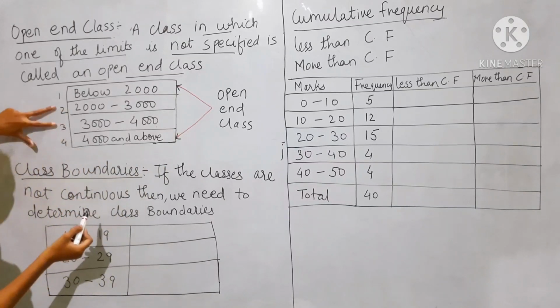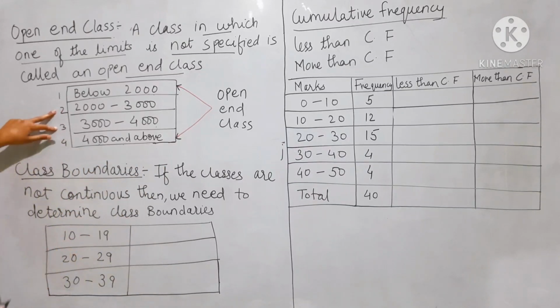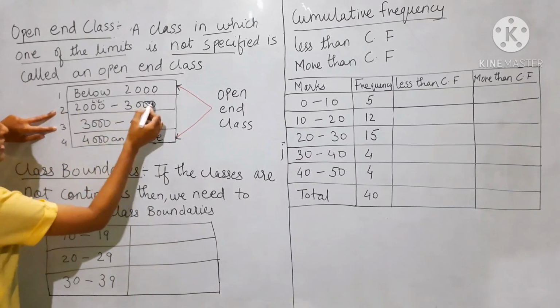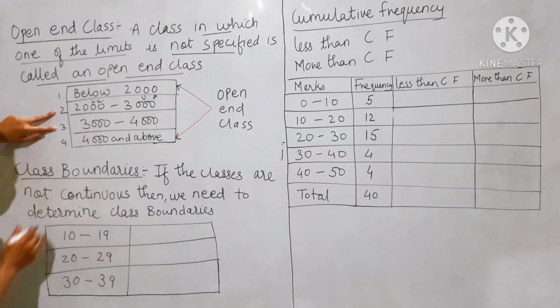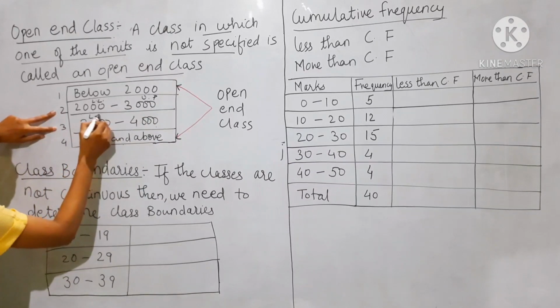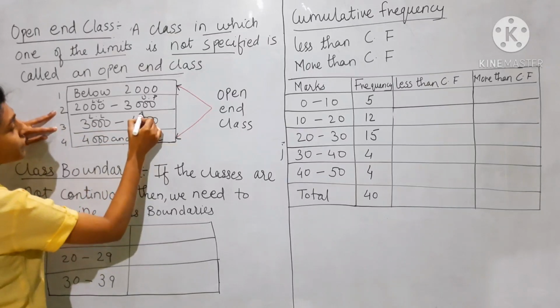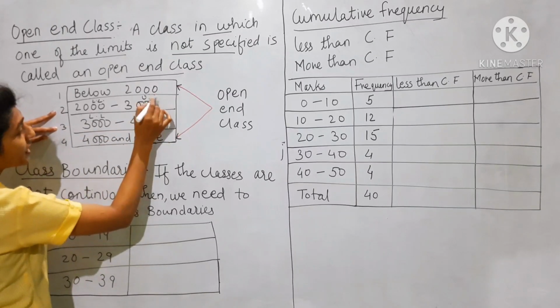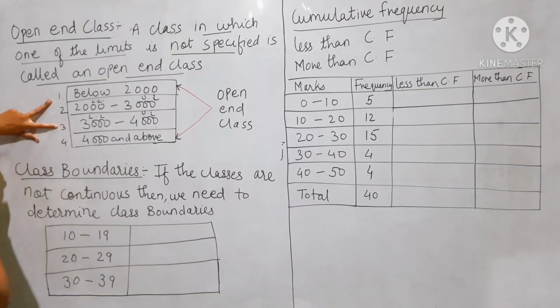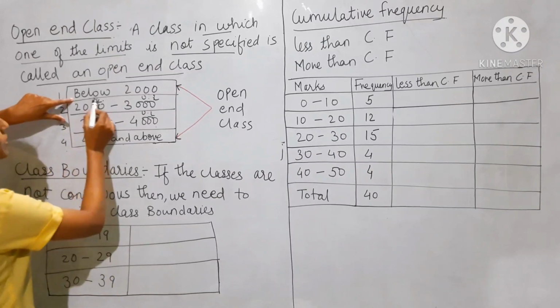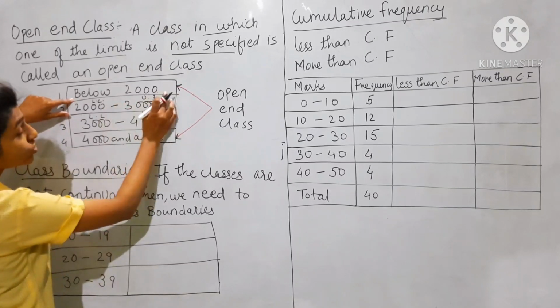In the second and third classes, both the lower limit and the upper limit are given. But in the first class and the fourth class, one limit is not given, that is, below 2000.